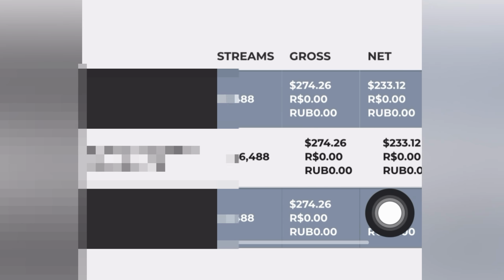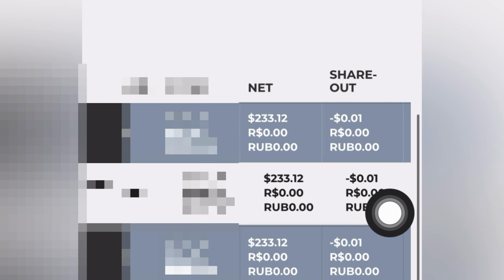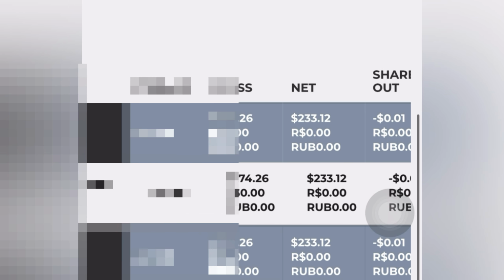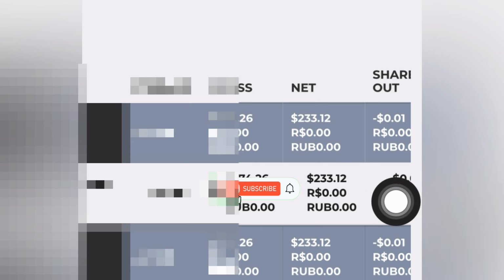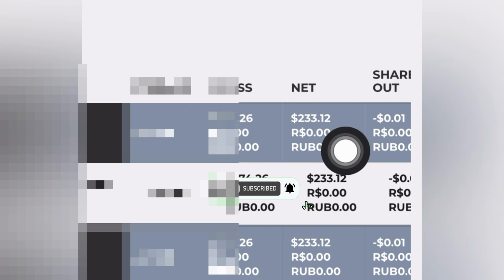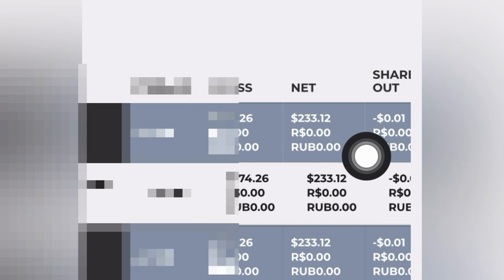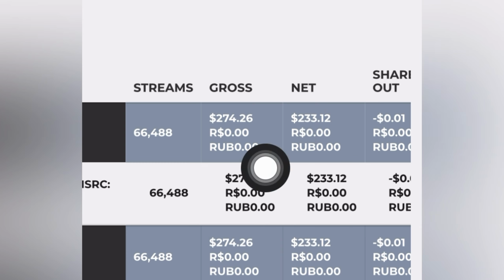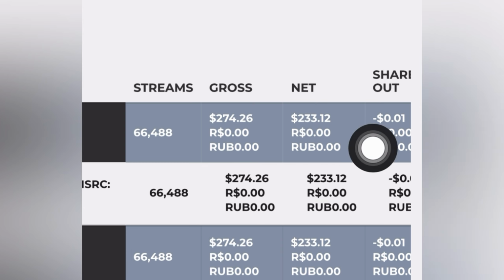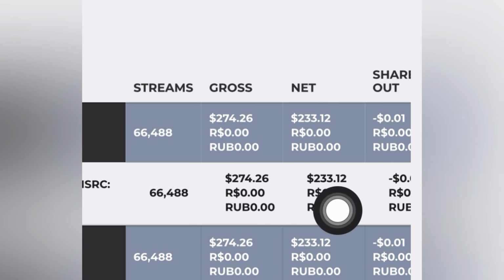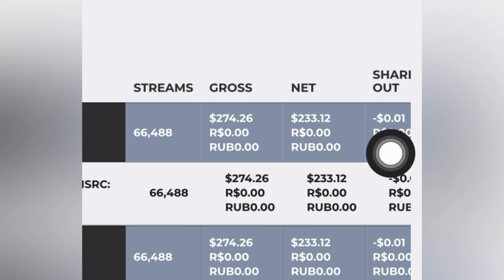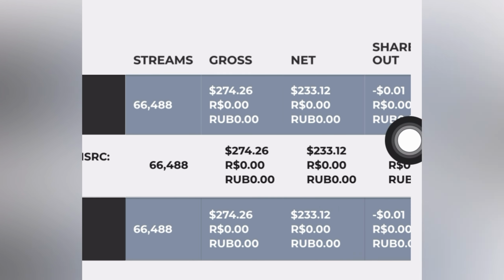As you guys can see, this is how much I've made so far from my 66,000 streams on Spotify. Because I'm using a commission-based website, after taking their cut and all of that, I was left with $233.12. This is how much I actually made from 66,000 streams.